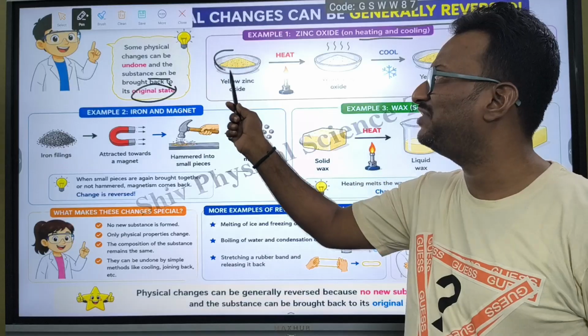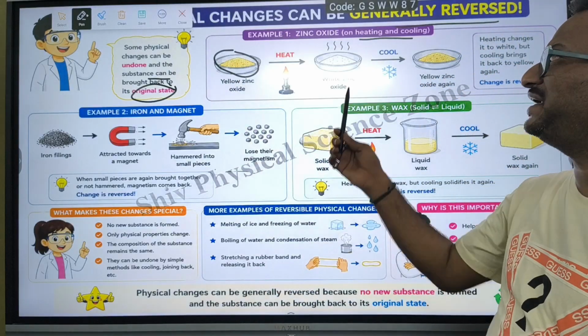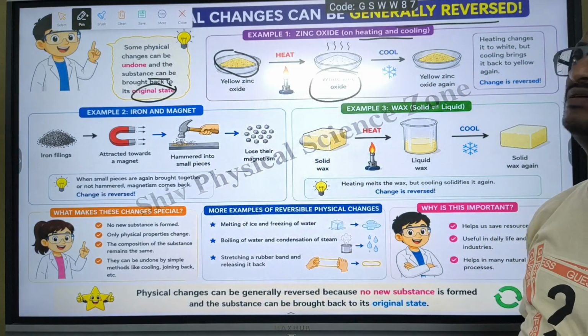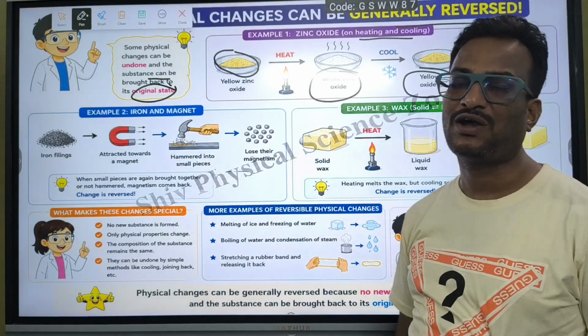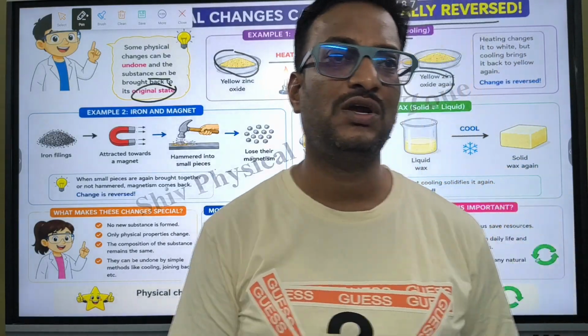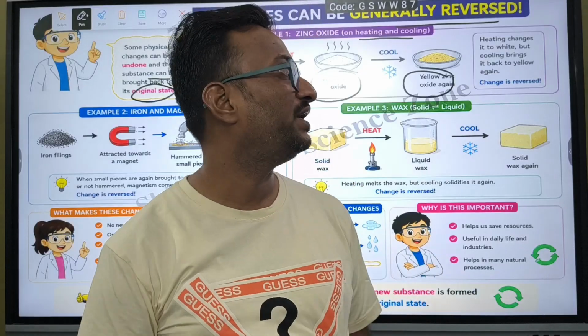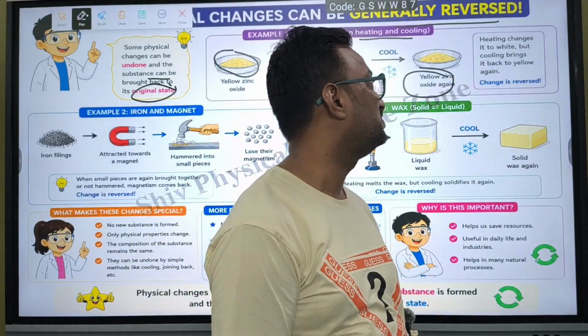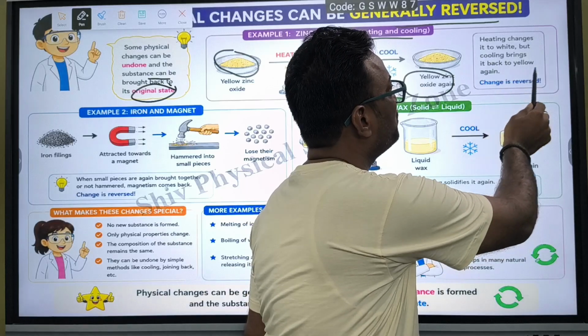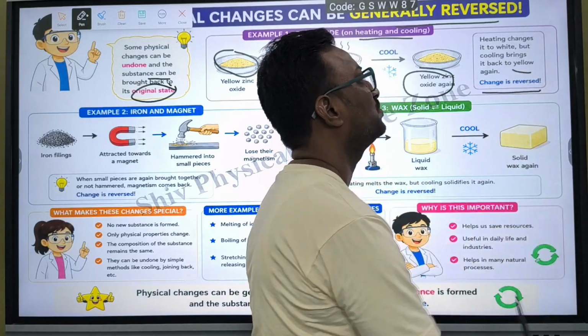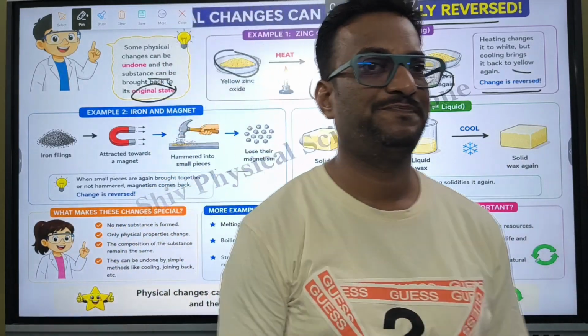Generally the zinc oxide will be yellow in color. If you heat it, it just converts into white color. If you further cool it, it will come back to yellow zinc oxide only. So zinc oxide is reversible, so it is a physical change. Heating changes it into white, but cooling brings it back to yellow again. So the change is reversed.